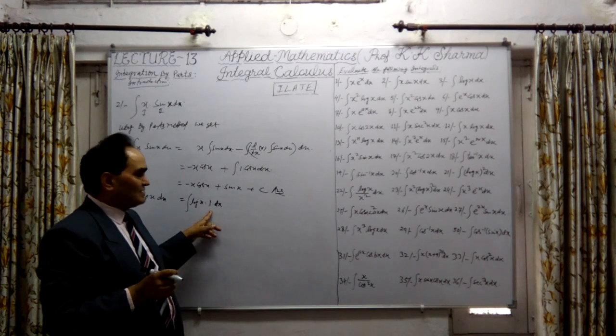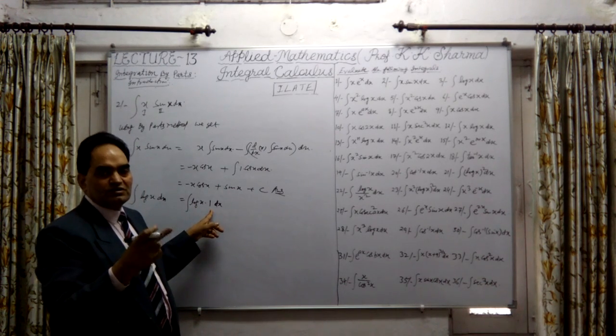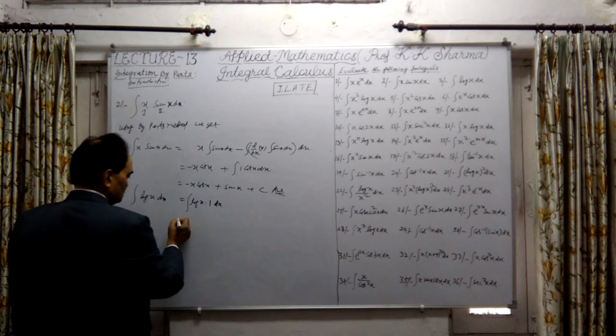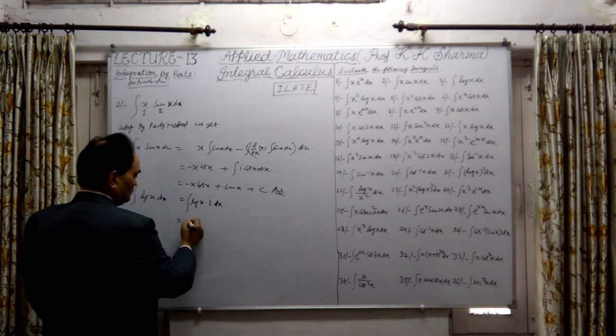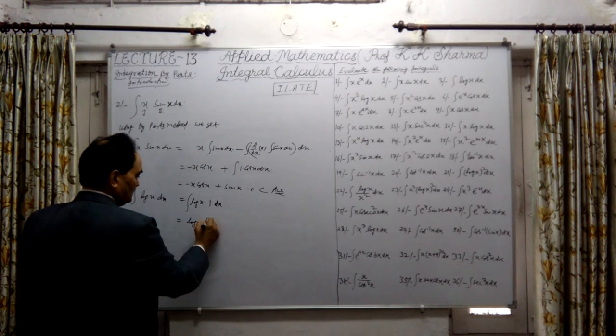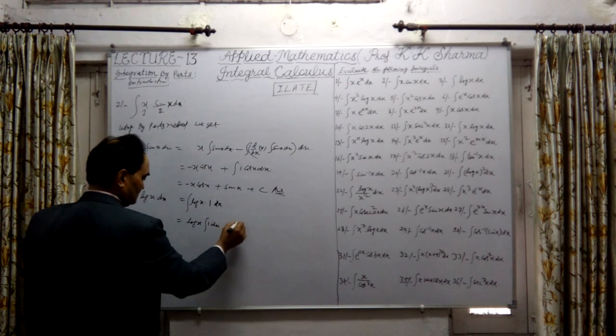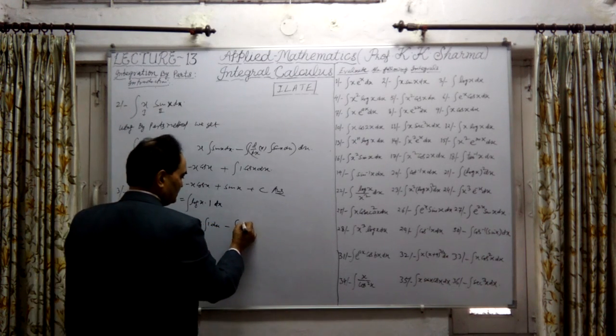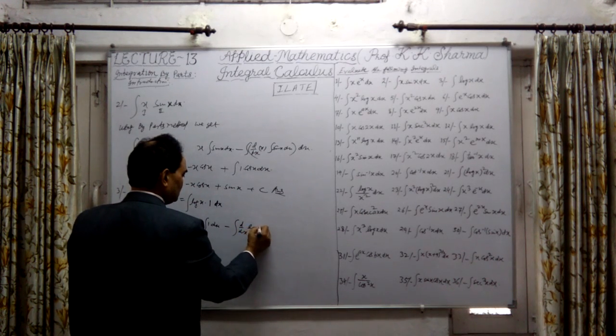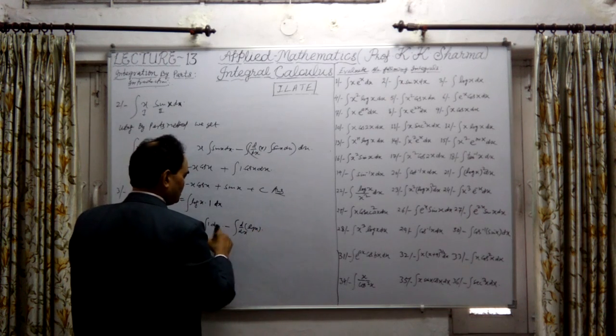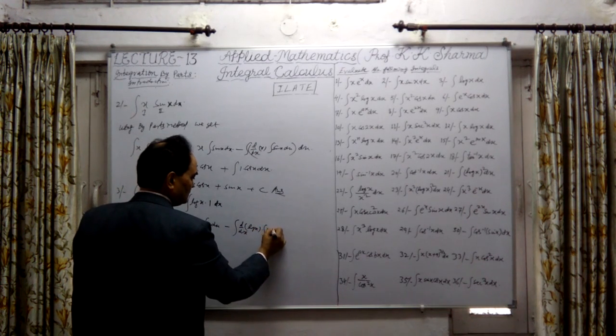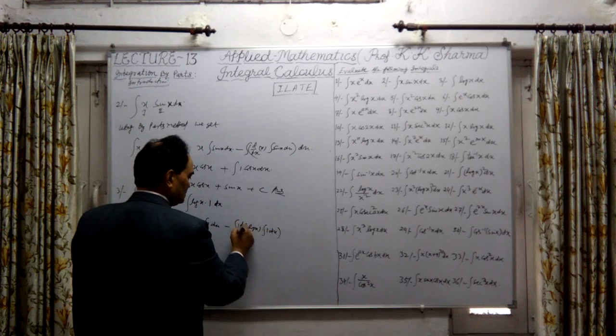So 1 is the second function for integration. This is the first function log x as it is, integration of 1 into dx, minus the integral of the differentiation of log x into integration of 1 into dx, whole dx.